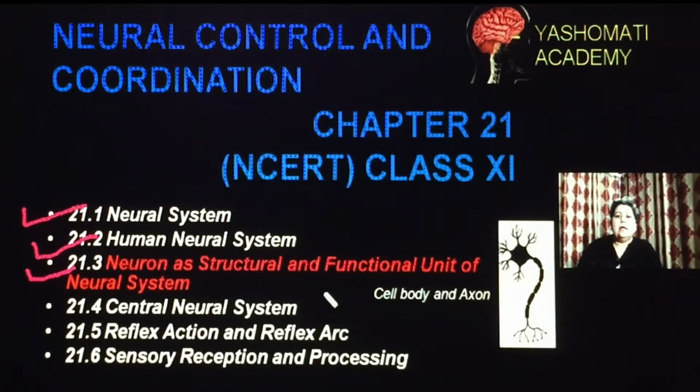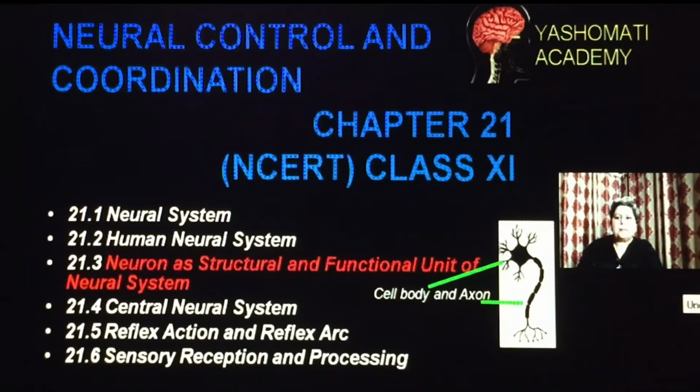A neuron has a structure that can be divided into two parts, named the cell body and the axon. This part of the neuron, which is star shaped, is called the cell body. Whereas this part, which is the long thread-like structure, is called the axon. So all neurons have this structure, whereas depending upon their differing functions, their structure may slightly vary.